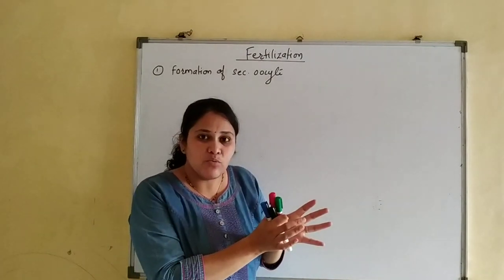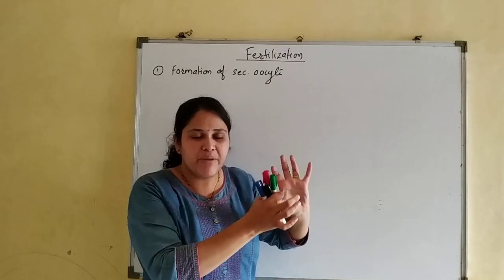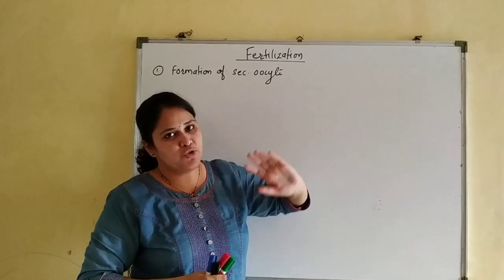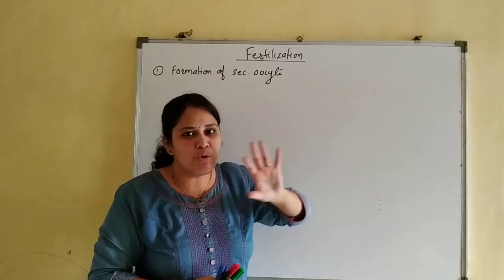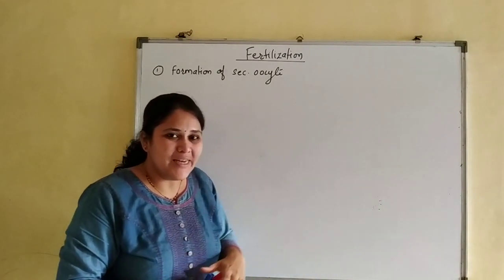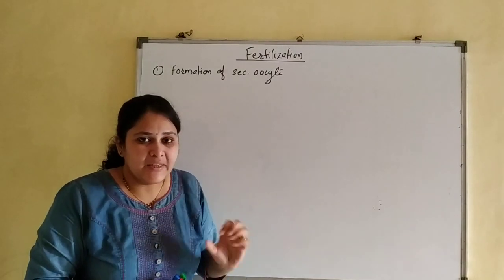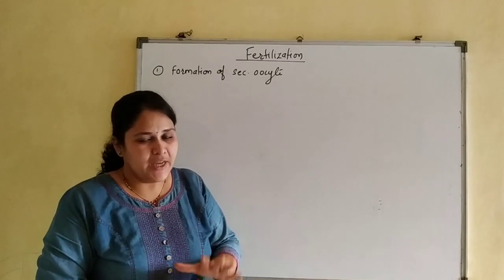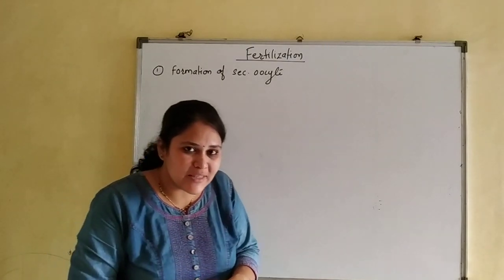That secondary oocyte is captured by the fimbria of the fallopian tube. From there, it is transferred toward the ampulla. Once released from the ovary, the secondary oocyte remains viable in the ampulla for 2 days. It waits over there for fertilization.